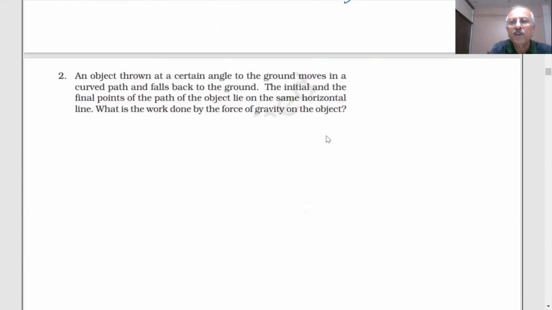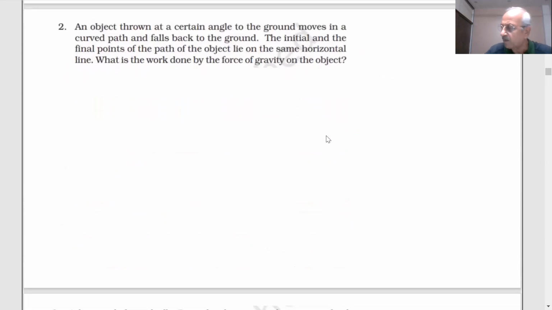Next question is coming on the screen. Question number 2 from the NCERT book. An object is thrown at a certain angle to the ground, moves in a curved path and falls back on the ground. The initial and final points of the object lie on the same horizontal line. What is the work done by the force of gravity on the object?